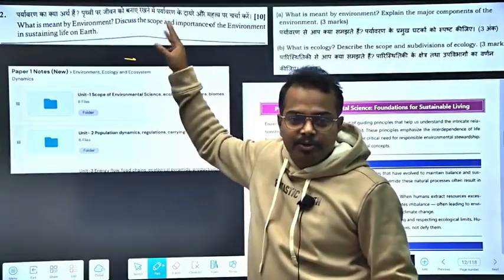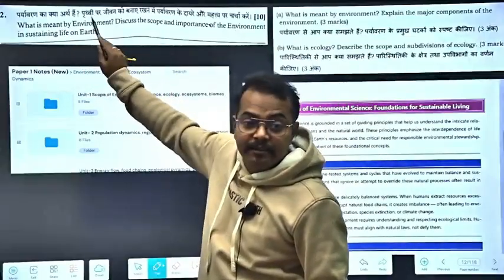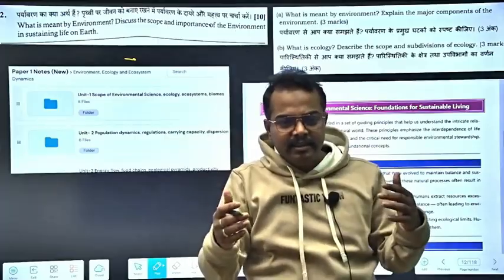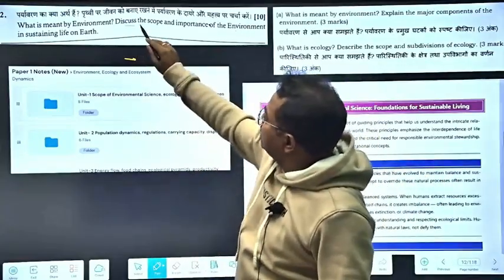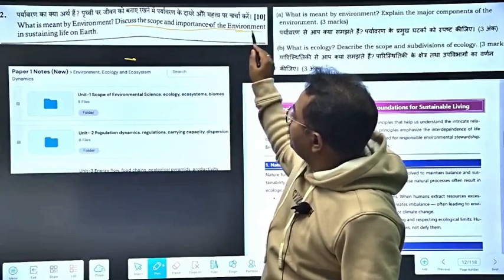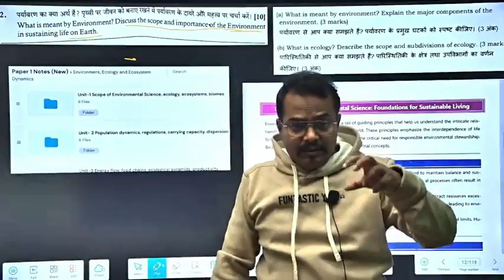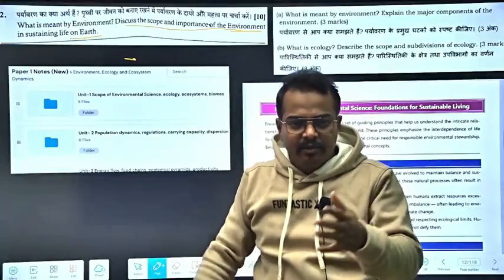What will be the right question? Now see here, they have asked what is meant by environment. Environment is something which is around us. The second part says discuss the scope and importance of environment in sustaining life on earth. It should not be related to the scope of environment, because environment is everywhere.